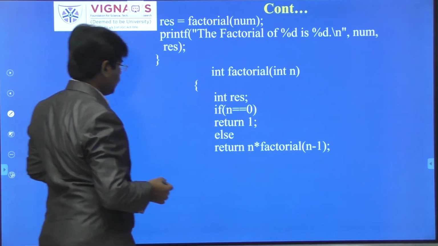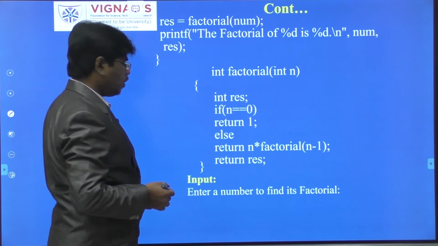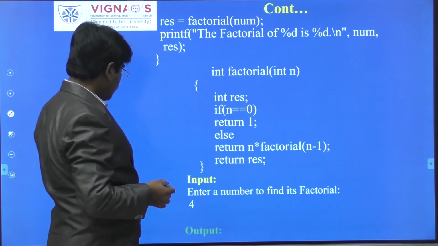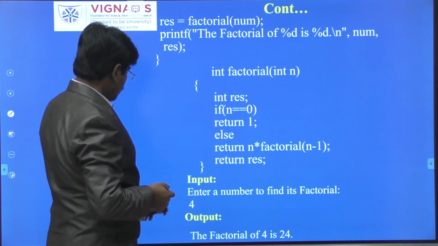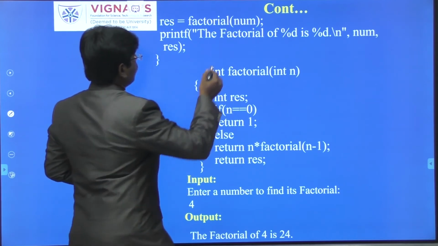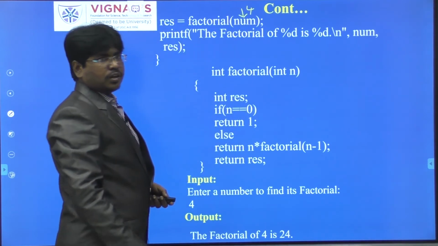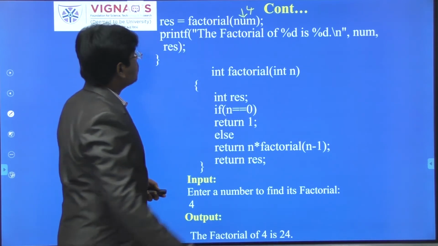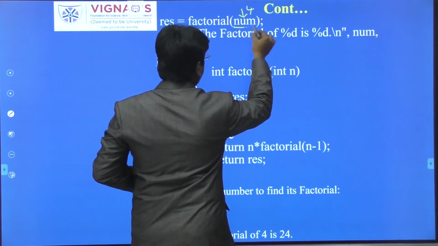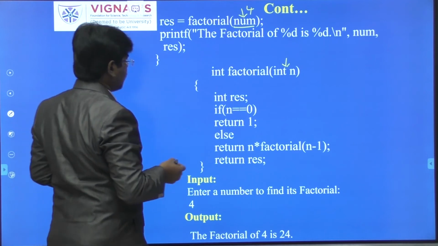Again I am telling how to find this particular factorial of a given number. Please go through the logic. For example, consider my number is 4. Whenever I call the factorial function in the main function, this particular value will be passed to n. So consider n value.